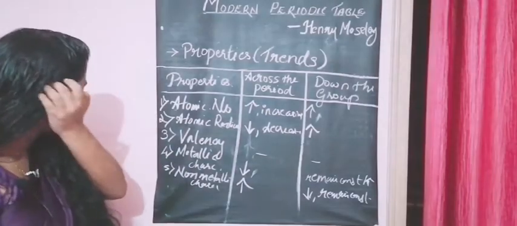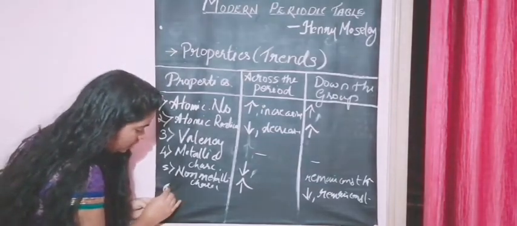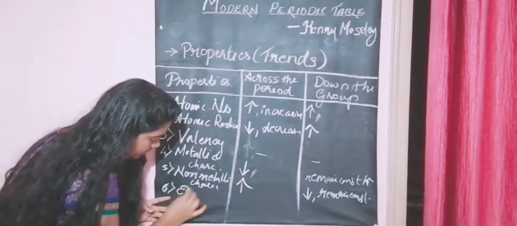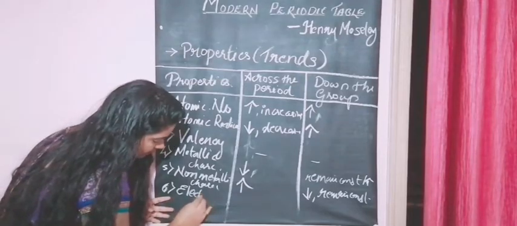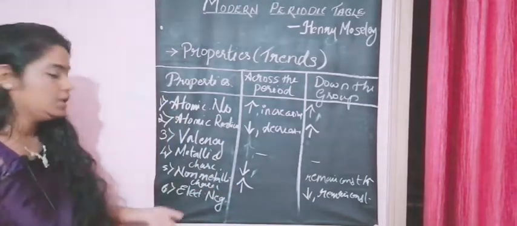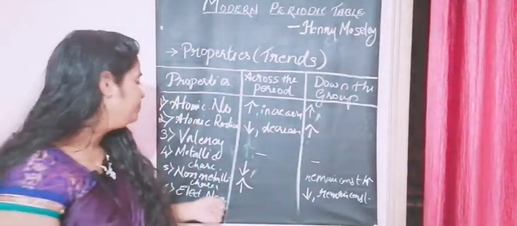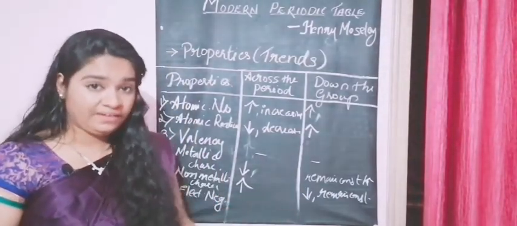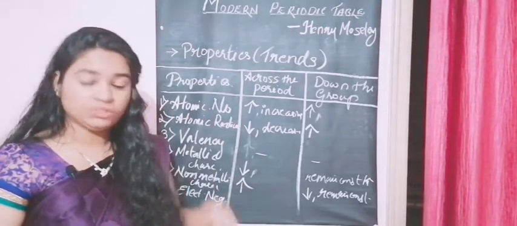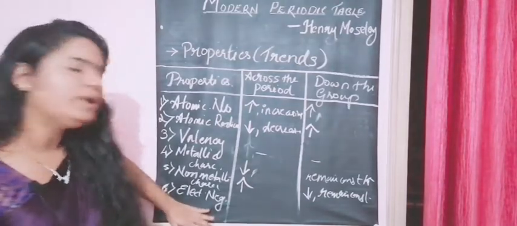Now the fifth and last property is electronegativity. Electronegativity, I am writing in short form. I have explained to you what electronegativity is, right? The tendency to attract a pair of electrons or electrons towards itself.